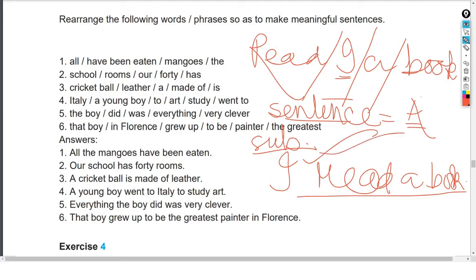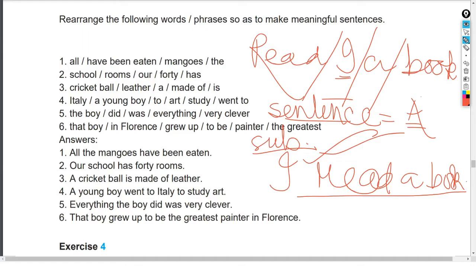Now when I say "I read a book", you understand, yes, he reads a book. It may be any kind of book. It may be a novel, it may be a drama, it may be a religious book or any other book. Therefore you will understand it. Now let us go for this rearranging.